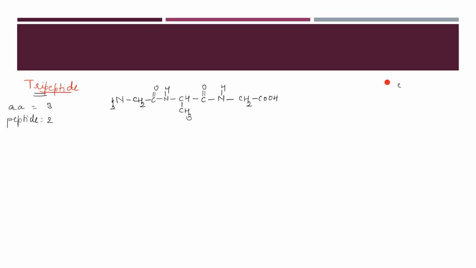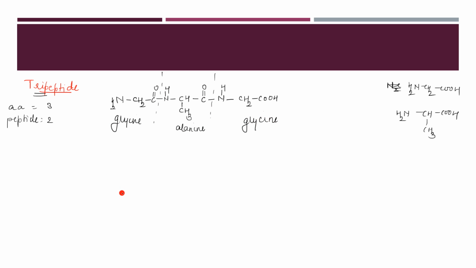I'll write here glycine. Which amino acids are there? Which is this, glycine, right? So you will break it over here, and break it over here. Second one is alanine, and the third one is also glycine. Okay, same method we are going to follow. So what do you think? First tell me the three letter abbreviation.